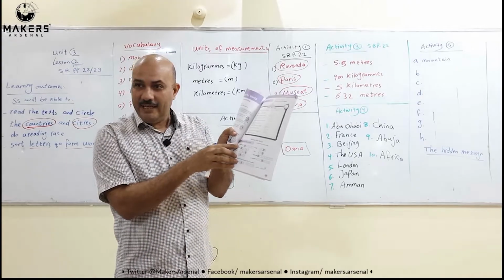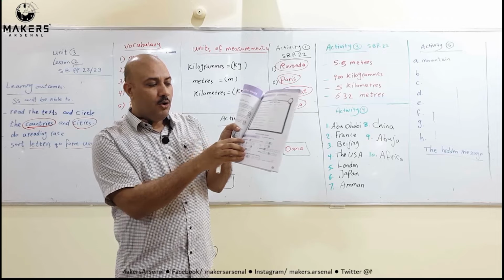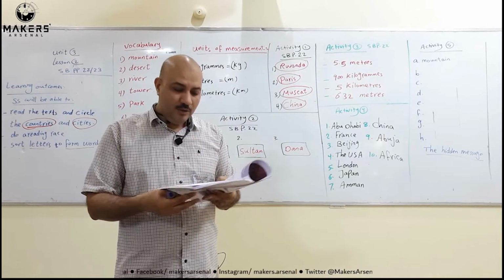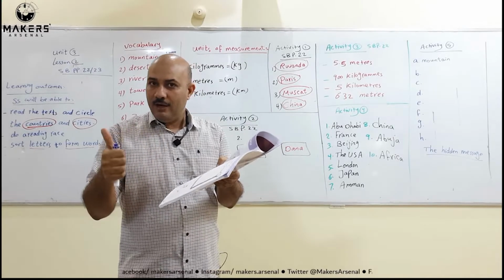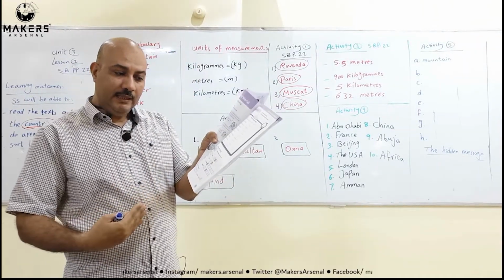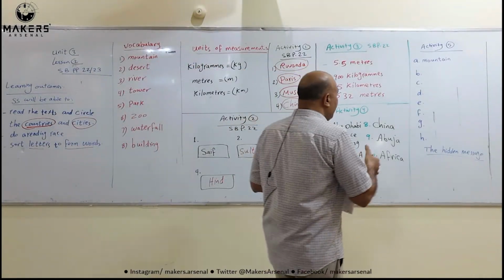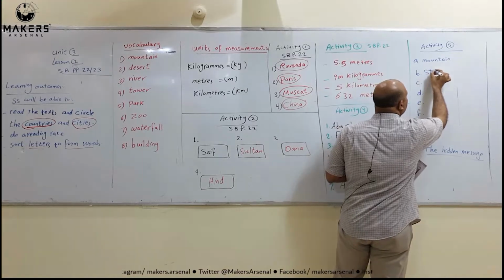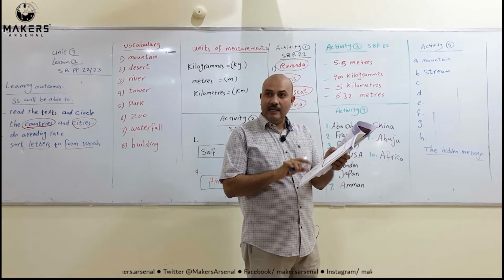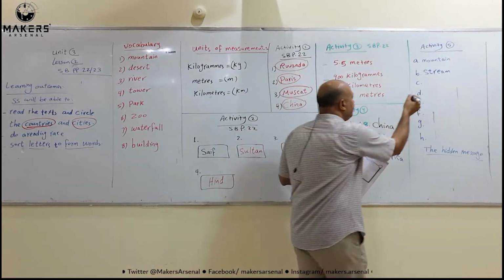If you look at A, the first one has been done to help you. We have N-A-I-T-O-N-U-M. This is jumbled, not in order. I want to sort it and make it a word: mountain. If you look at B, S-R-E-T-E-D. This word is stream. So we write here this word, stream. If you look at C, V-R-E-I-R. This word is river. Thank you, river.